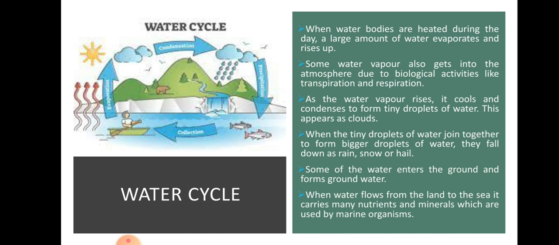At first there is evaporation, then there is condensation, then the falling down of rain, which is called precipitation, and after this there is collection. So this is what the water cycle looks like.